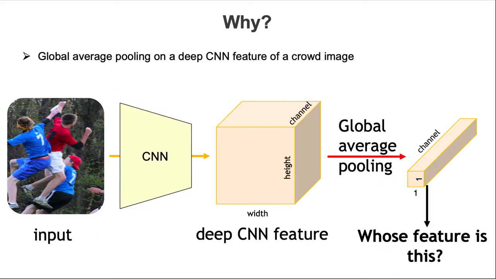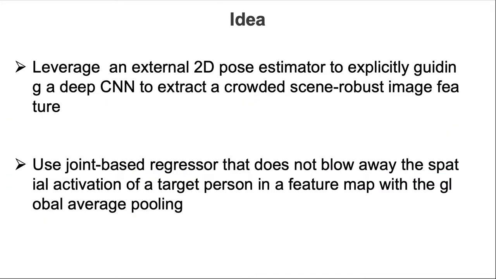The other reason is the global average pooling on a deep CNN feature of a crowd image. Spatially averaging the deep CNN feature may blow away the target person's activation.